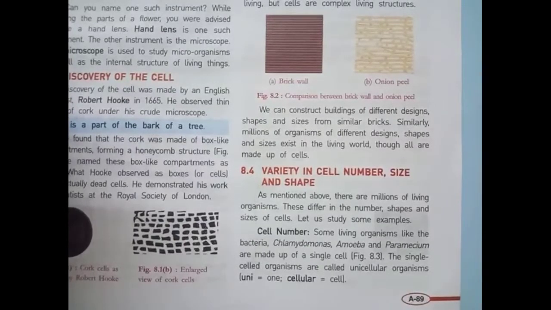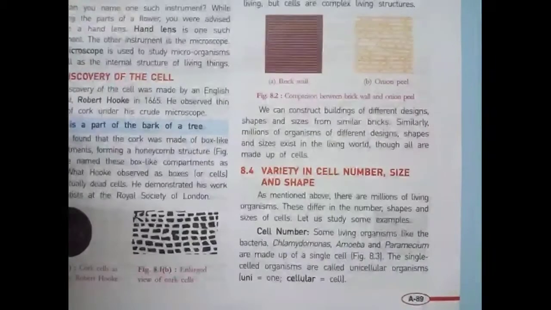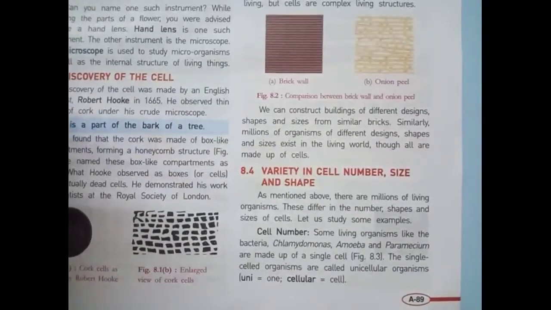Next part is variety in cell number, size and shape. Students, as already mentioned above, there are millions of living organisms. These differ in the number, shape and size of cells. Now, first one, cell number. Some living organisms like bacteria, Chlamydomonas, amoeba and paramecium are made up of a single cell.